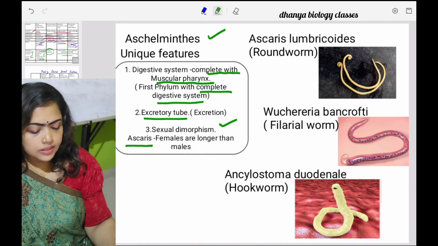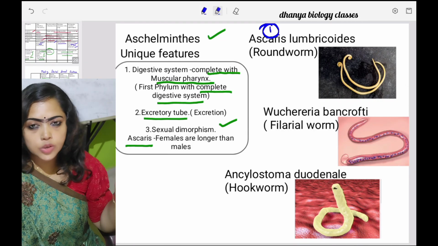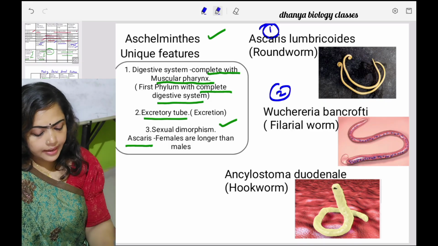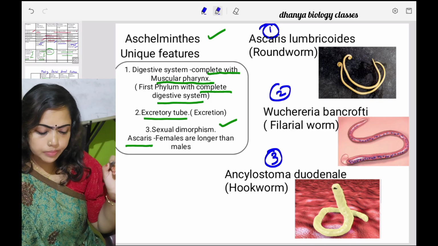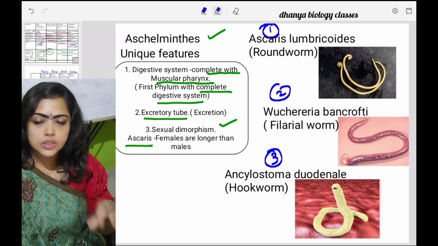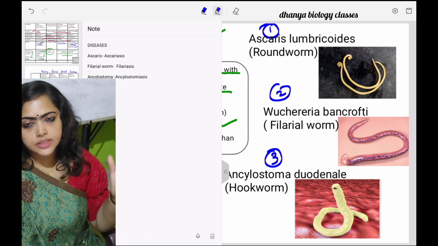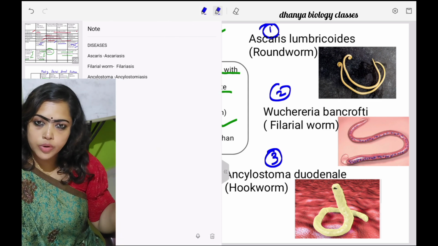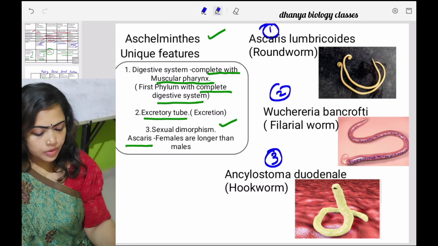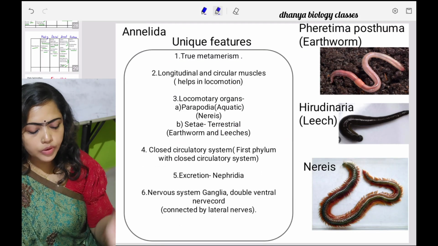Then examples: number 1, Ascaris lumbricoides or common roundworm, then Wuchereria bancrofti or filarial worm, and then Ankylostoma duodenale or hookworm. All these are parasitic forms, that means they can cause certain diseases. Ascaris causes a disease called ascariasis, filarial worm results in filariasis, and Ankylostoma results in ankylostomiasis.